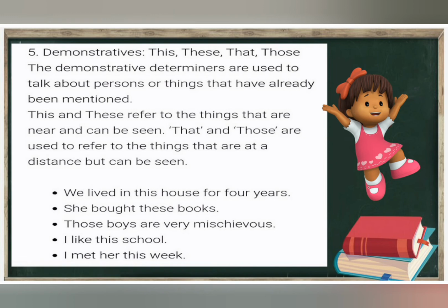She bought these books. Those boys are very mischievous. I like this school. I met her this week. So we have to keep in mind which means demonstratives: this, these, that, those. These are called demonstratives. We have to use them according to the sentence meaning.